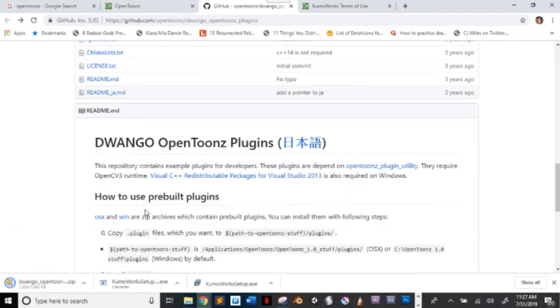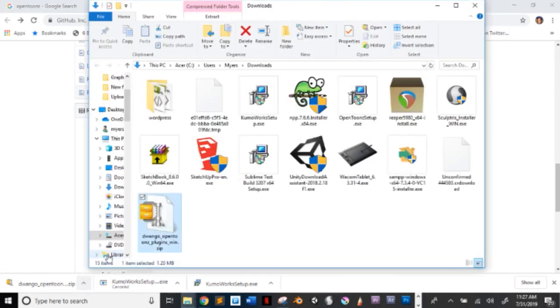Oh well, how to use a pre-built plugin. Well, I just clicked on this. So if you want to use pre-built plugins, either click on OS X for Mac, or just click on the Windows one, which are zip file archives. Yeah, you get these zip folders on Windows and you don't know how to get into them.